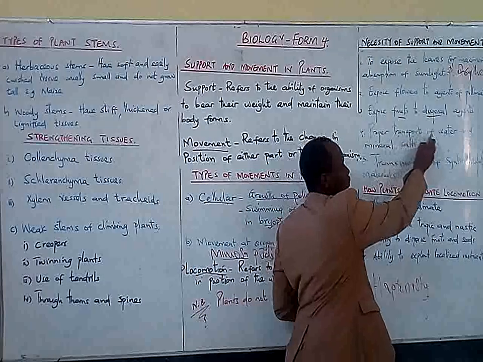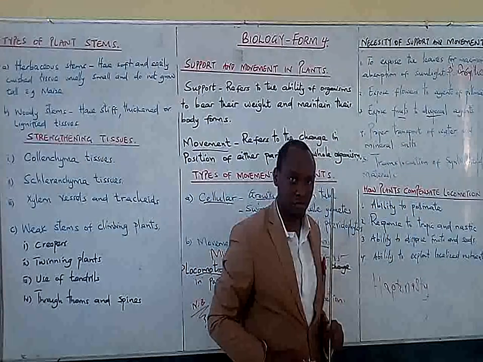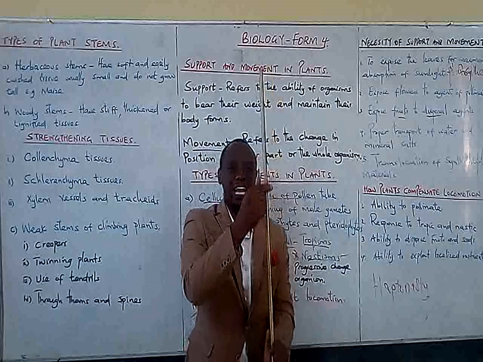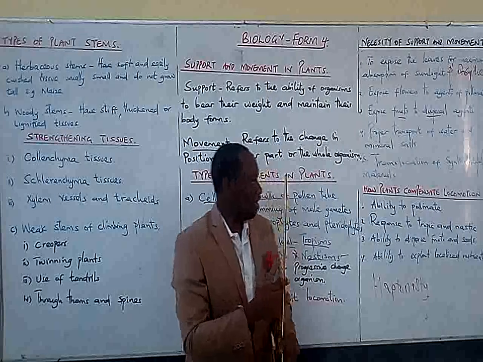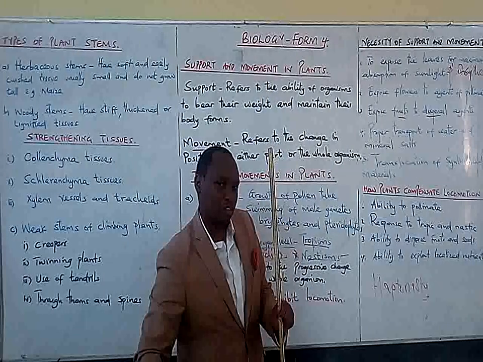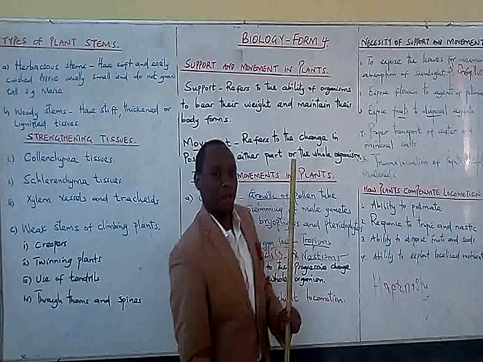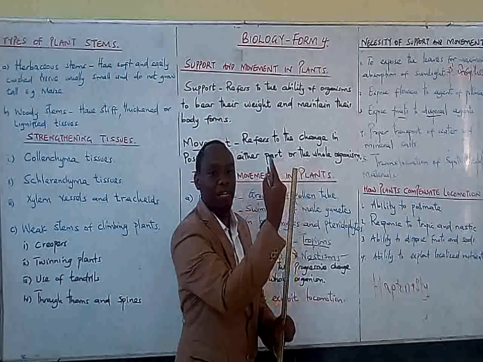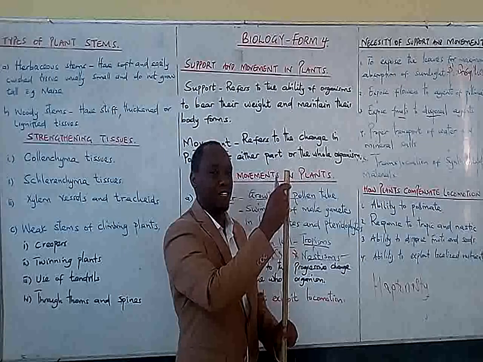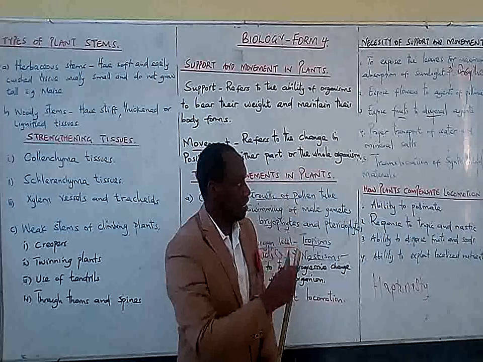Proper transport of water and mineral salts. When the plant is supported and remaining straight, then water and mineral salts from the roots are absorbed and transported up the stem until they reach the leaves where they are required for photosynthesis.